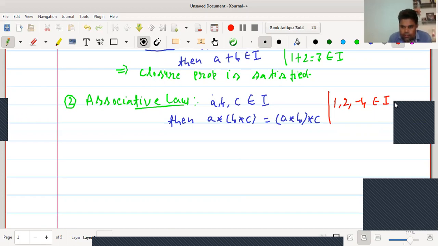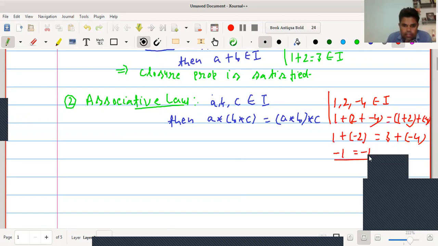Both sides are minus 1 equals minus 1. This implies associative law is satisfied for the set of integers. Hence, we can say that associative law is satisfied.